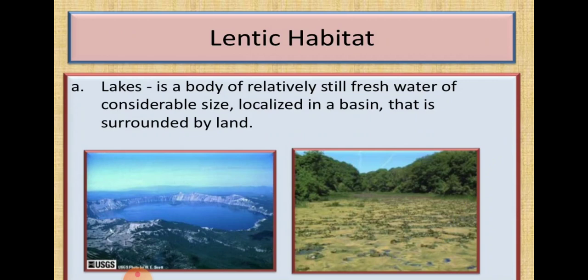It is a body of relatively still fresh water of considerable size, localized in a basin that is surrounded by land. Means this is one area in which the fresh water is there, and that cannot run or flow from one place to another place. It will be present only in one area, surrounded by land. In the picture you are seeing the lake pictures, surrounded by the land area.